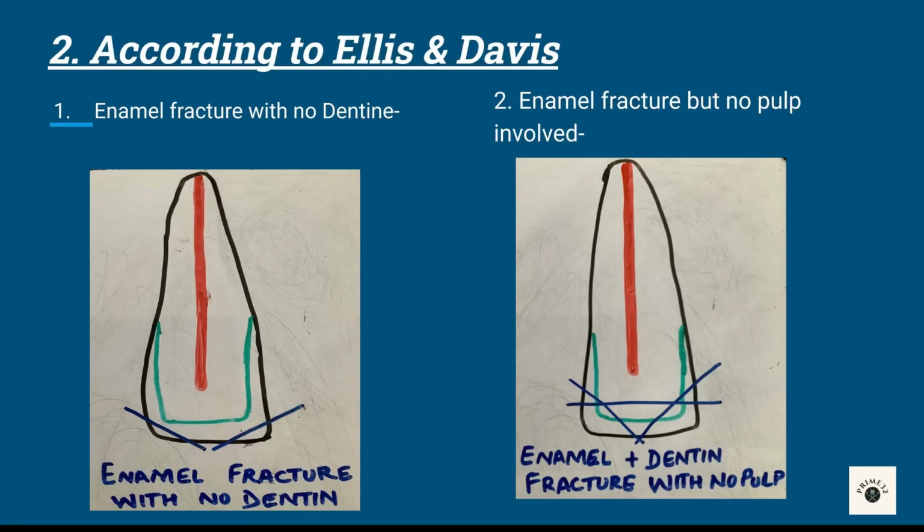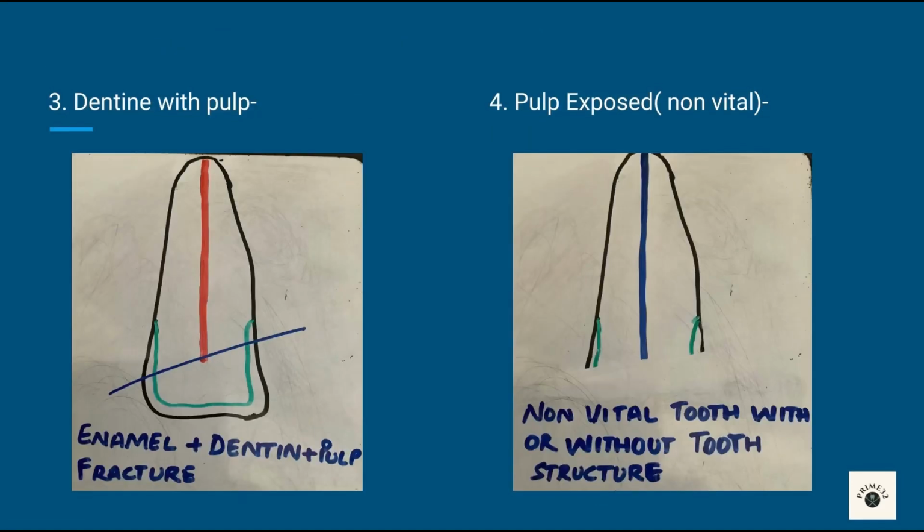Second, extensive fracture of crown involving enamel and dentine but no pulp exposure. Treatment requires restoration or bond the fragment with composite. Third, extensive fracture of crown involving enamel, dentine with pulp. Treatment is if open apex, vital pulp therapy. If closed apex, then RCT.